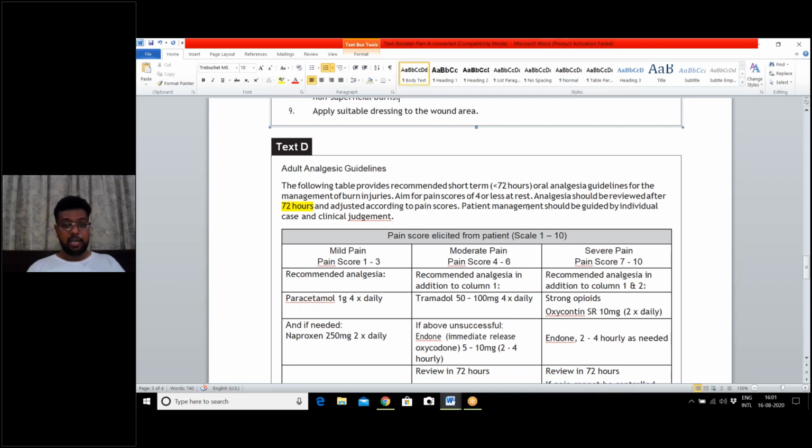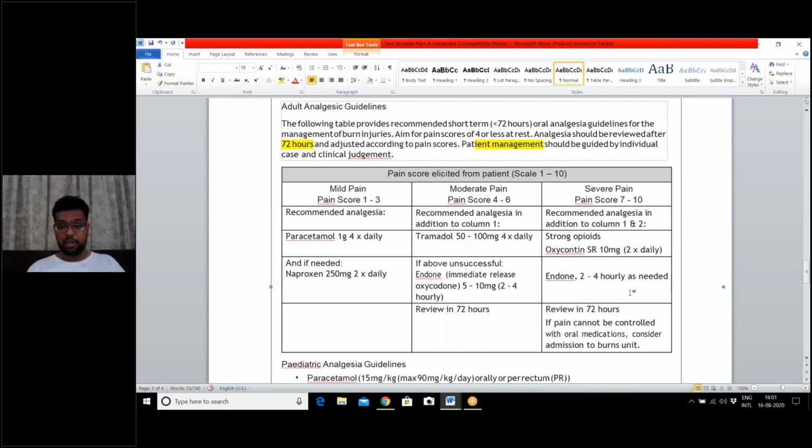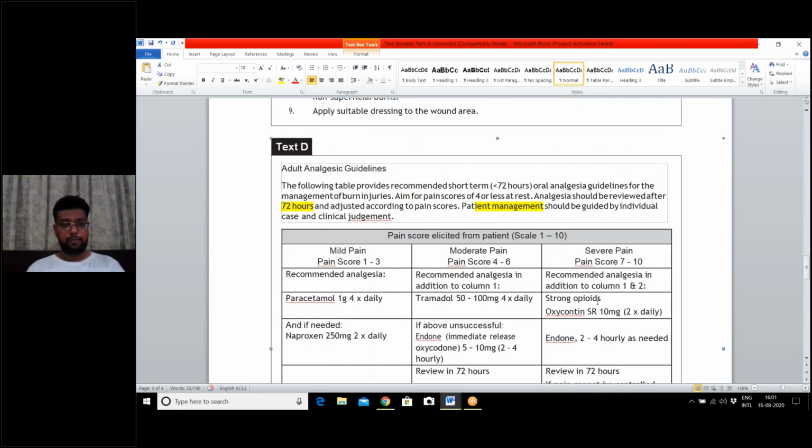Here there is the phrase patient management. Let us try to see if I can find my answer here. If you are unable to find your answer quickly, you jump to another question, but do not waste much time over one question.